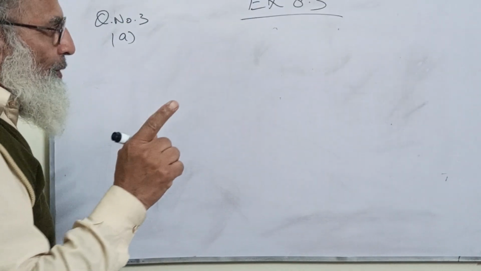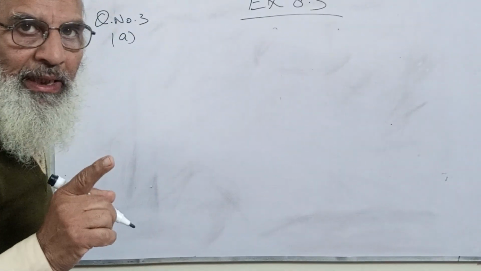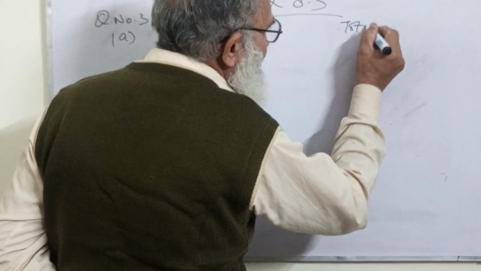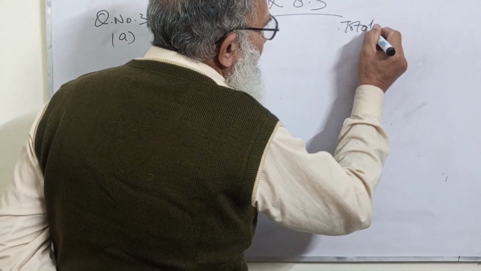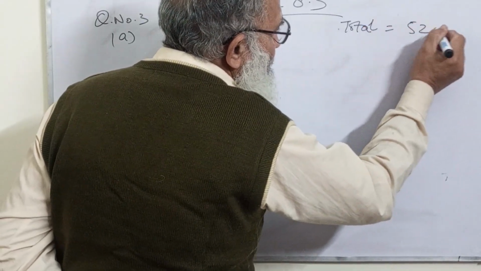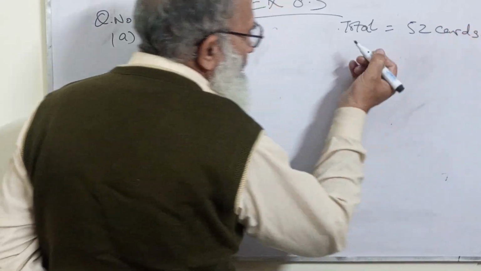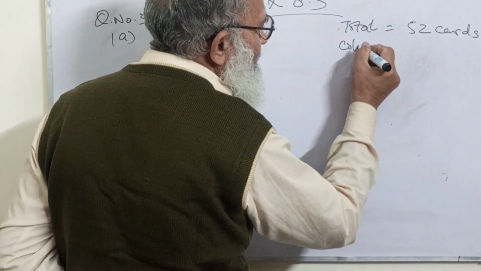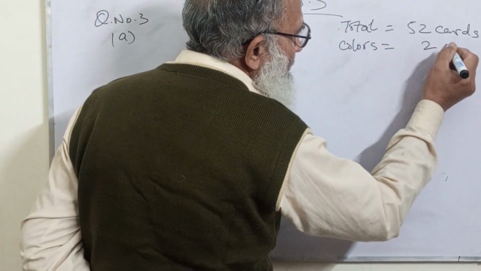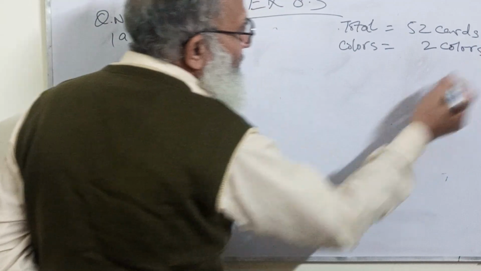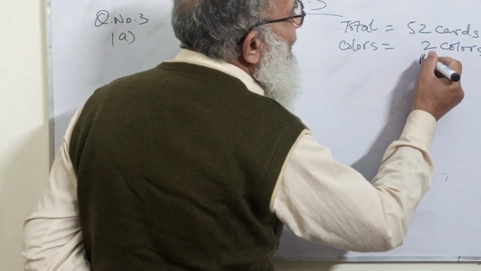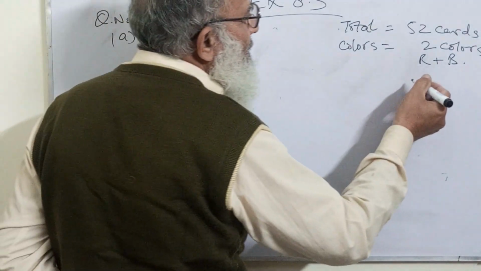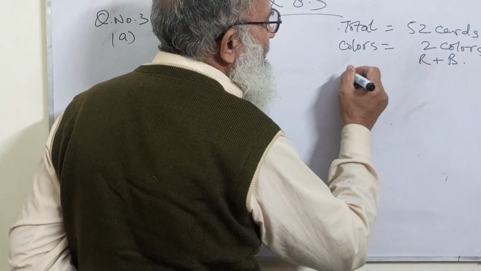I have already told you in the beginning of my probability lecture that there are 52 cards. Let me write it on the rough side. There are 52 cards, with two colors, red and black.